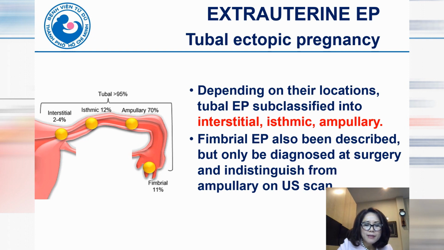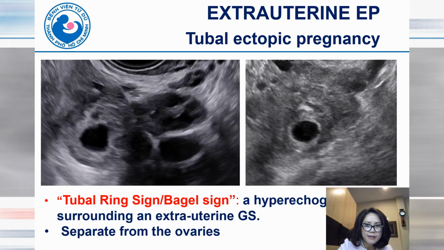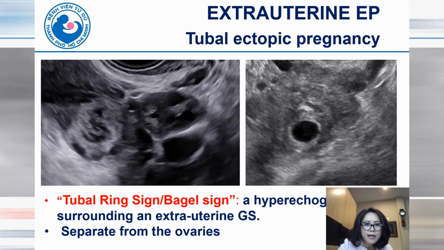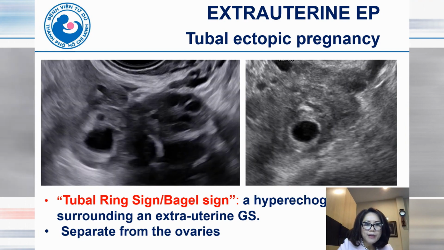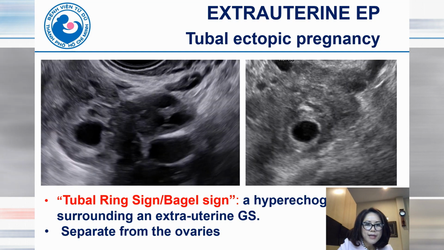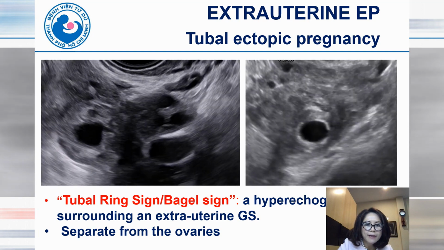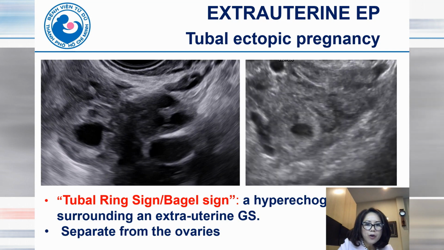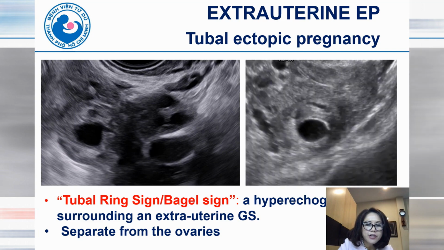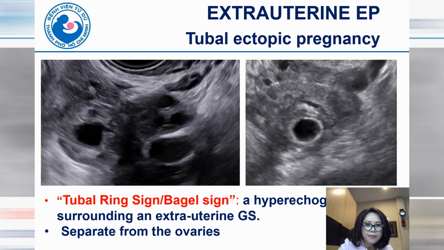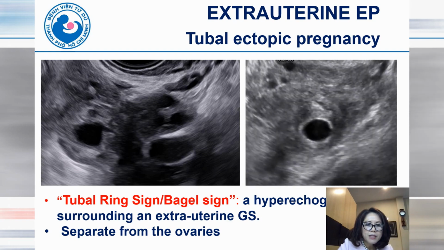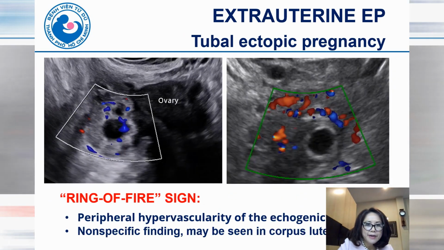Febrile ectopic pregnancy can also be described, but it can only be diagnosed at surgery, and on ultrasound it is very difficult to distinguish from an ampullary ectopic pregnancy. On ultrasound, a tubal ectopic pregnancy can show the tubal ring sign or Bagon sign. It is a hyperechogenic ring surrounding an extrauterine gestational sac, and this mass must be separate from the ovary.